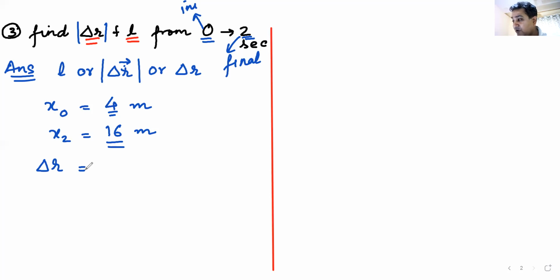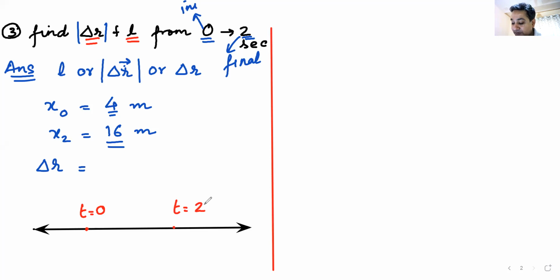If you don't understand, you can draw it on a straight line, only on the x-axis. This is my x-axis. At time t is equal to 0, the particle is here. At time t is equal to 2, the particle is here.